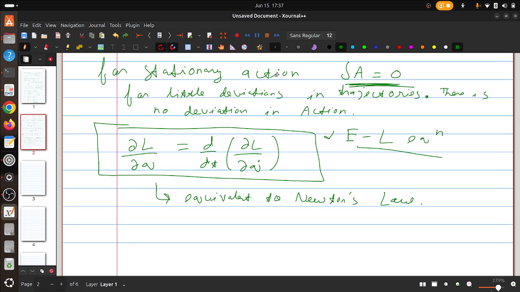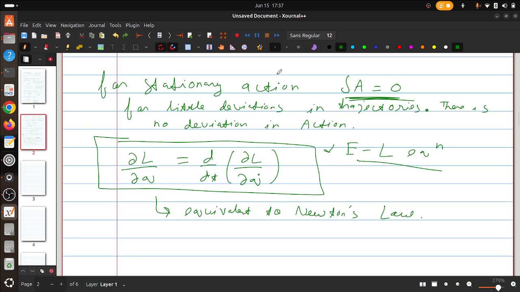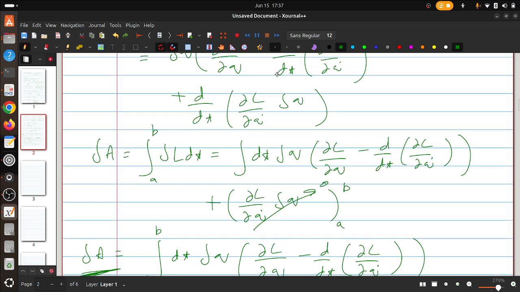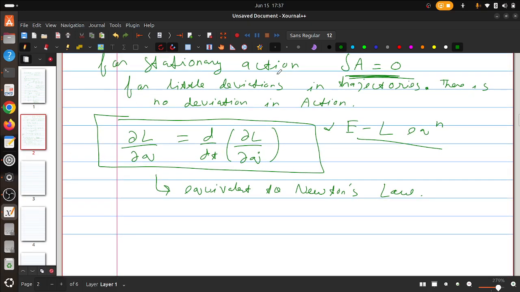So at this point, we have concluded that our action principle actually works, at least for non-relativistic classical mechanics. And we have proven the Euler Lagrange equation, which I have also shown is equivalent to Newton's laws. So from here, the next point is to develop relativistic classical mechanics, leaving behind Newton's laws, because Newton's second law was formulated in non-relativistic classical mechanics.